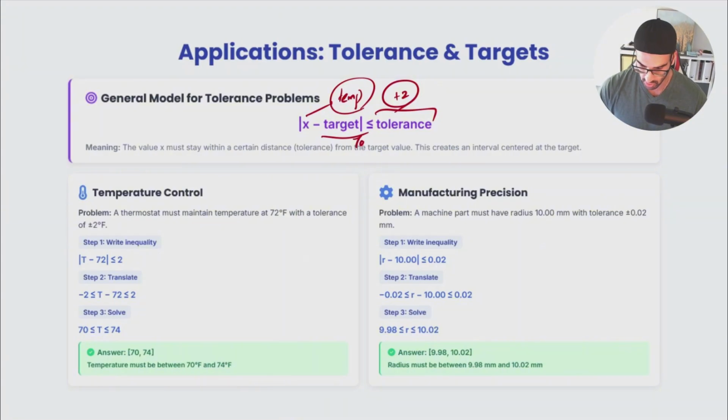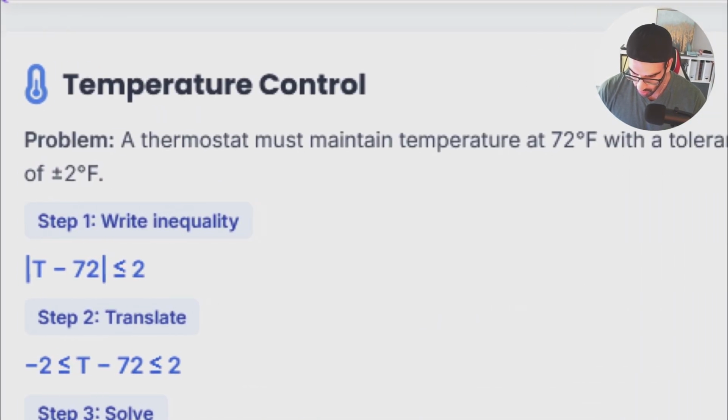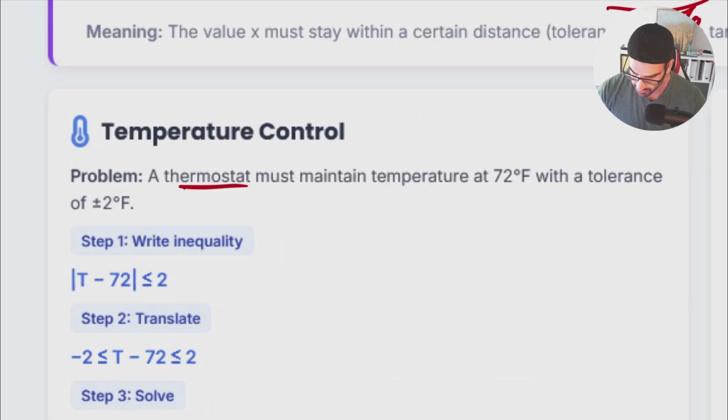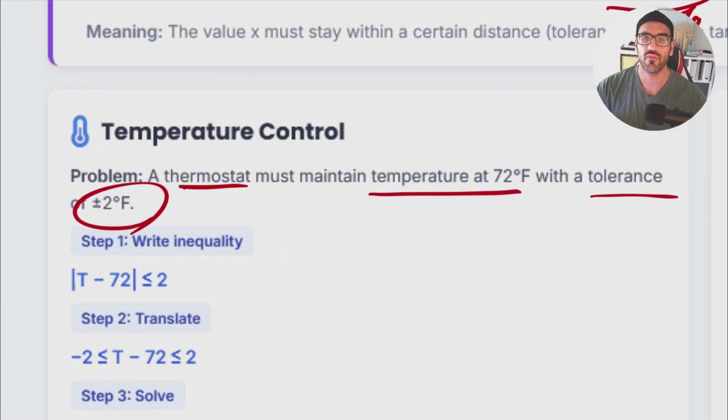So for instance, again, we were talking about temperature control. I would like to have the thermostat maintain this temperature at 72 degrees, knowing the fact that the tolerance could be negative too. Maybe for some of you it would be a little bit confusing why we're talking about positive 2 and negative 2, because if you remember, when we have absolute value equations and inequalities, we're going to have two answers. Either my right side can be positive or negative. That is completely different from the fact that the right side of an absolute value should be positive.